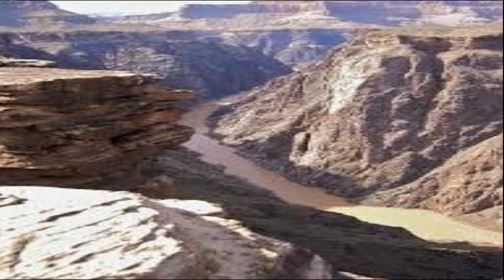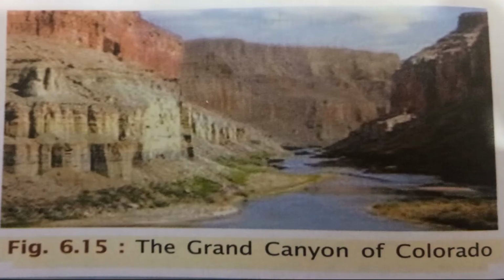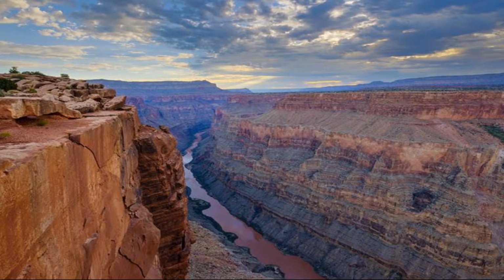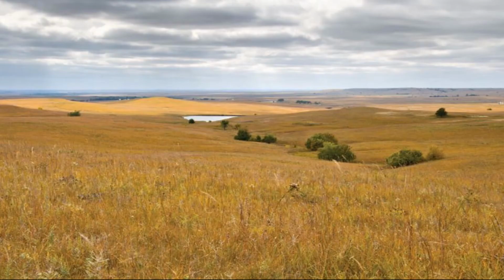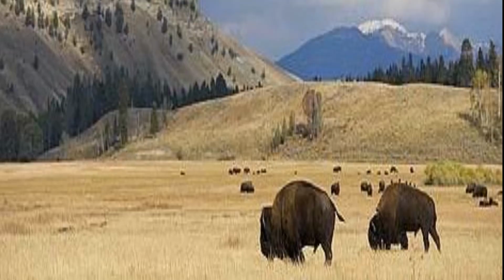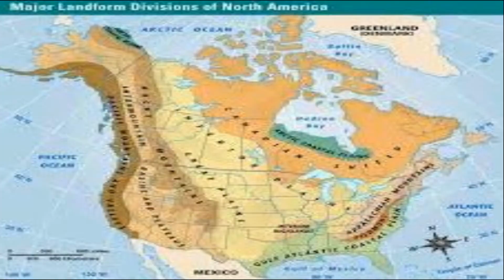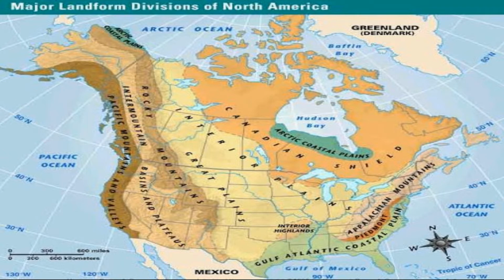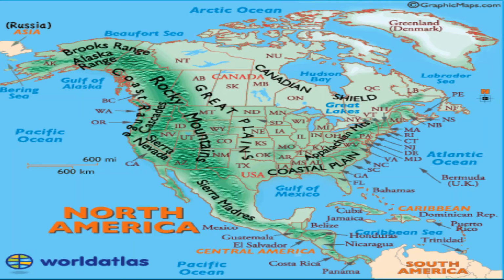The Great Basin also lies in the western Colorado. The Grand Canyon of Colorado is the largest canyon in the world. Second, the Great Plains. The Great Plains are the vast high plateaus and plains of semi-arid grassland. In the United States, the Great Plains are drained by the Missouri River and its tributaries, the Red River, the Rio Grande, and the Arkansas River, which flow eastward from the Rockies.